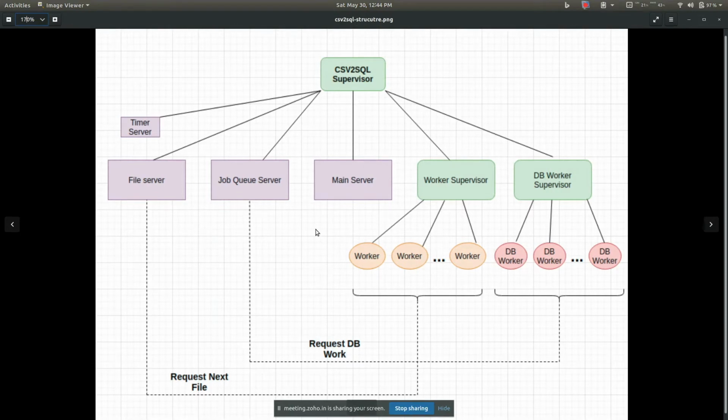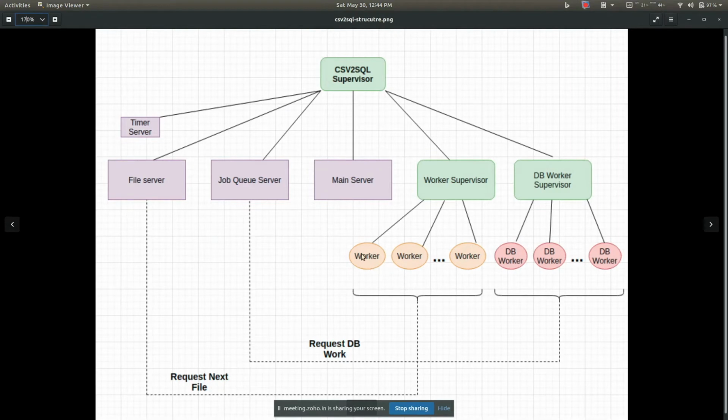So we are placing lines of the CSV into the job queue server, and the database workers will ping the job queue server for work. One of the database workers requests some work from the job queue server, and it gives it a chunk of data that is to be inserted into the database. It inserts the data into the database, and then it again recursively requests another piece of work, and all the database workers are doing that.